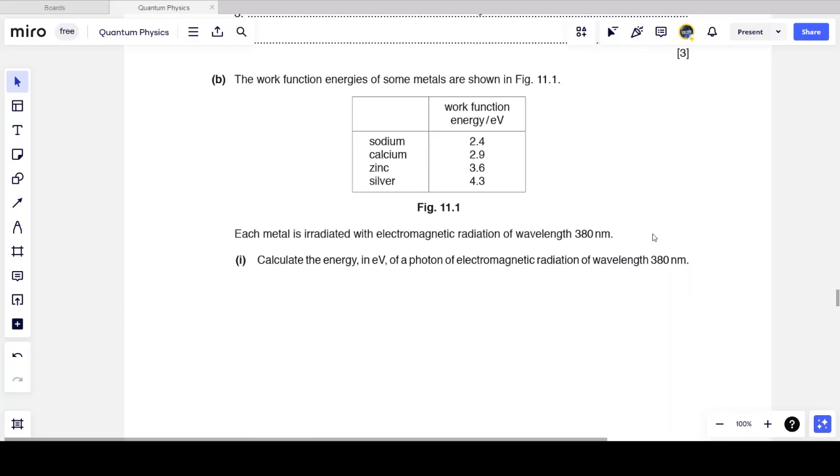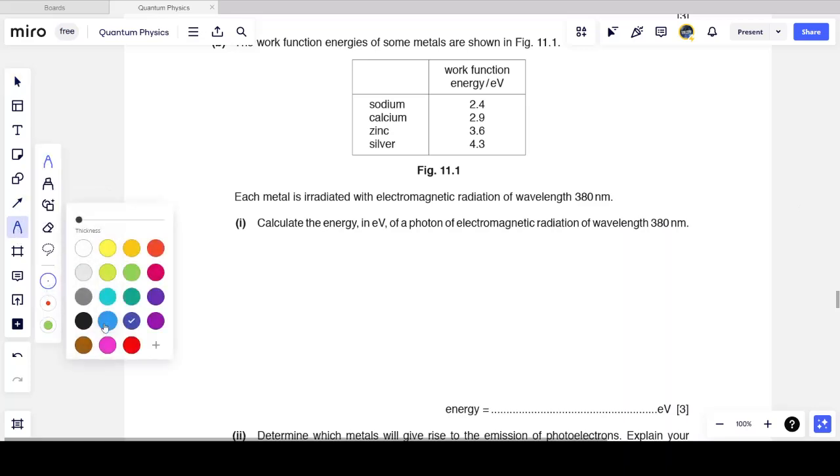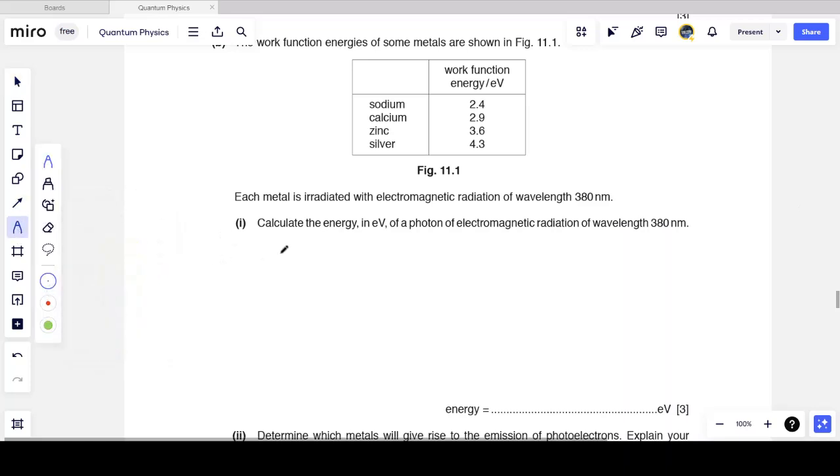We are then given the work function energies of some metals in the table, and each of these metals is irradiated with electromagnetic radiation of wavelength 380 nanometers. They ask us to calculate the energy of a photon that has a wavelength of 380 nanometers. Again, this we can do in our sleep, but we have to calculate in eV, so there's a bit of conversion to be done. E is hc over lambda.